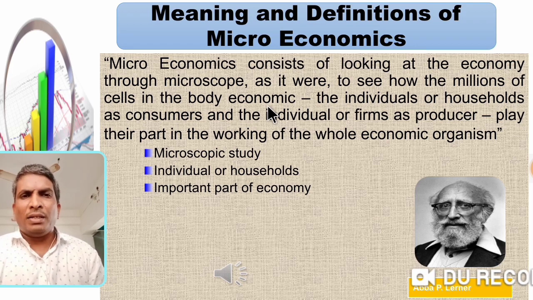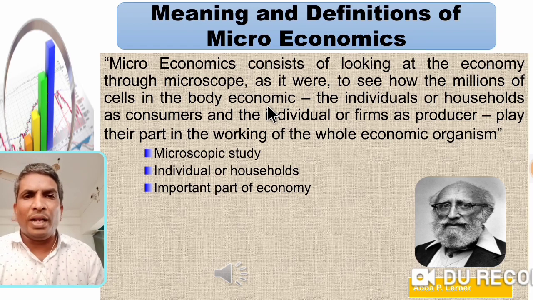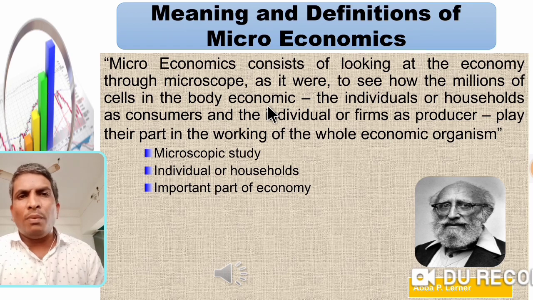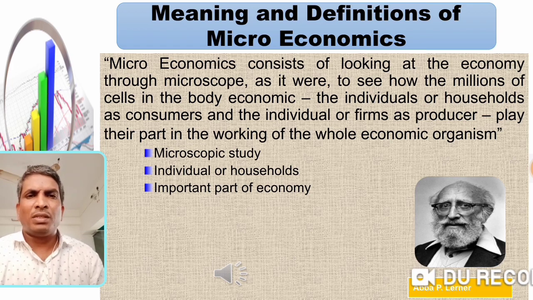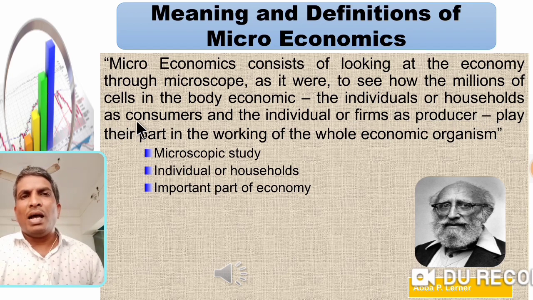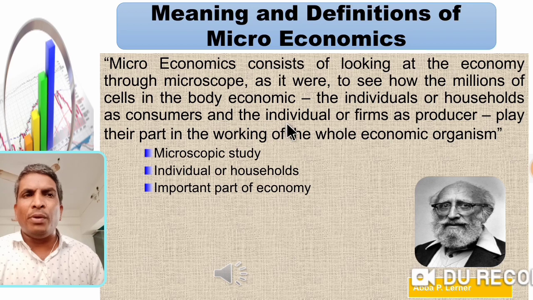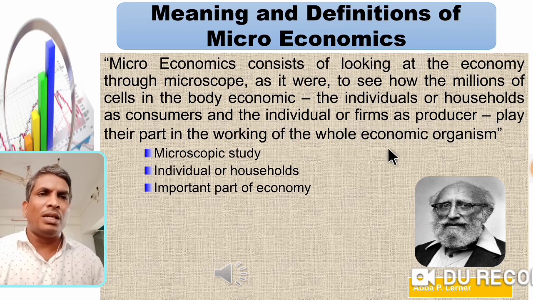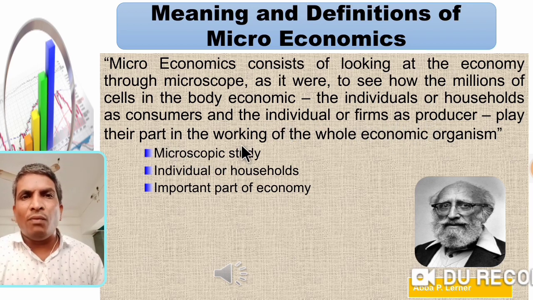When you observe this picture, our body has millions of cells, bacteria, viruses. The same in our economy: millions of households, millions of firms, commodities, prices, income. So individuals or households as consumers and individuals or firms as producers play their part in the working of the whole economic organism.